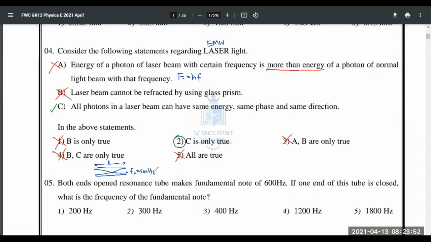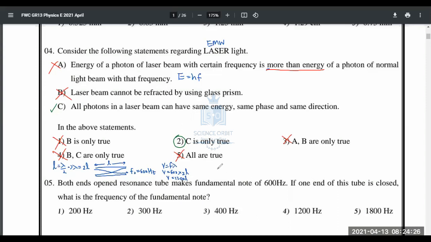So what other information can you get from this? Here, this is lambda by 2, this is a half loop. So it's actually one loop inside, and we know the length of one loop is lambda by 2. So L is equal to lambda by 2, that is lambda is equal to 2L. So using v equals f lambda, v is constant, f is 600, and lambda is 2L. That is 1200 L. That is the speed of sound.